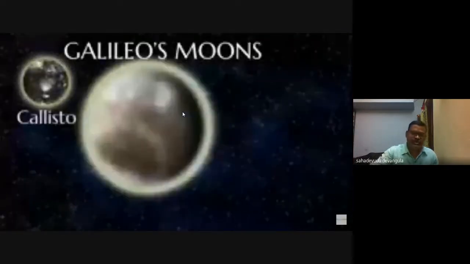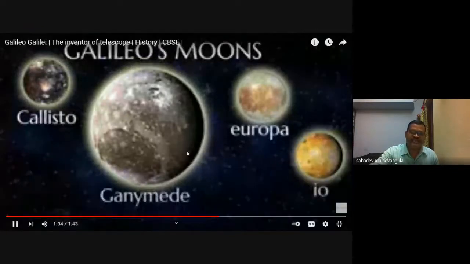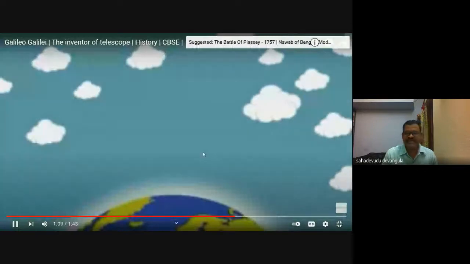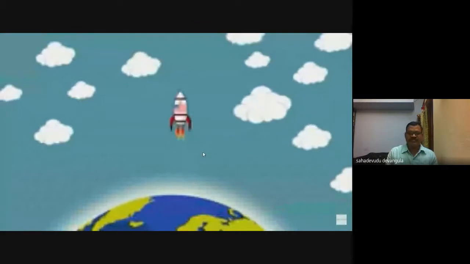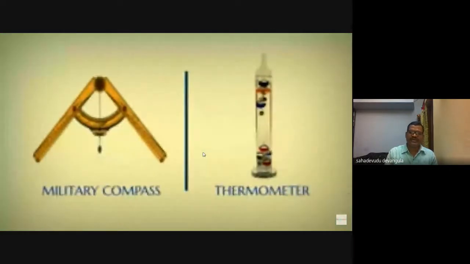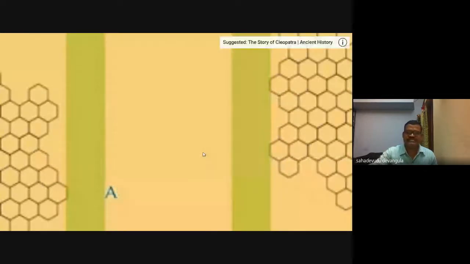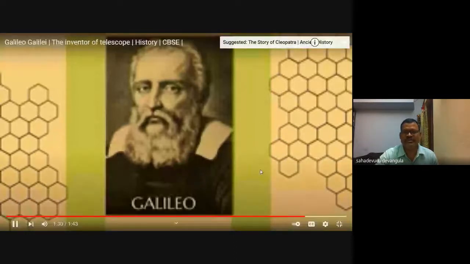So, he proved many astronomical things with his newly invented telescope, and he was also credited with the invention of the thermometer, which measures human temperature, and the military compass. So, Galileo Galilei is called the father of experimental sciences. This is the short biography and short notes about Galileo Galilei.